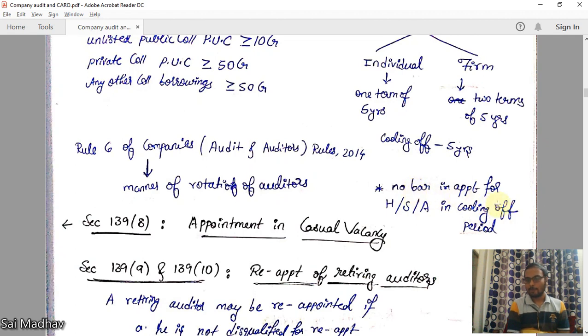No bar in appointment for holding subsidiary or associate in cooling off period. See, suppose take an example of individual. He has hold the office for 5 years. In the next 5 years, cooling off period, he cannot be appointed as auditor for the same company. However, he can be appointed for holding subsidiary or associate, because this is not mentioned in the law. Okay, this question can be asked in the exam.